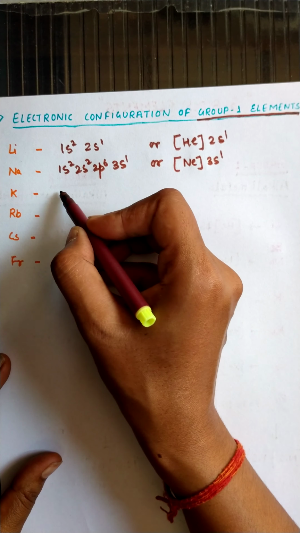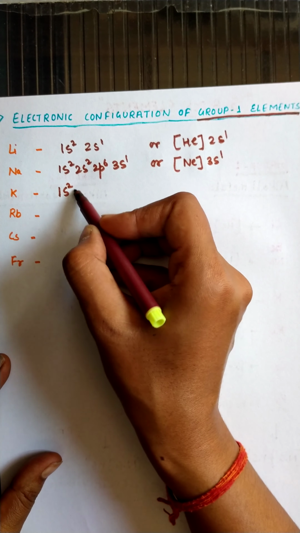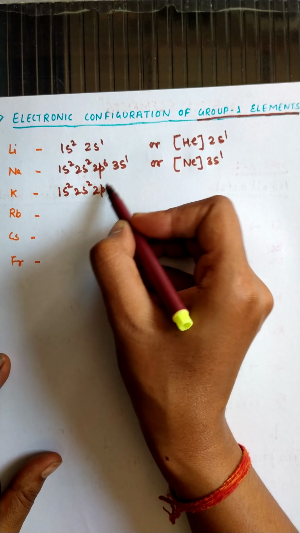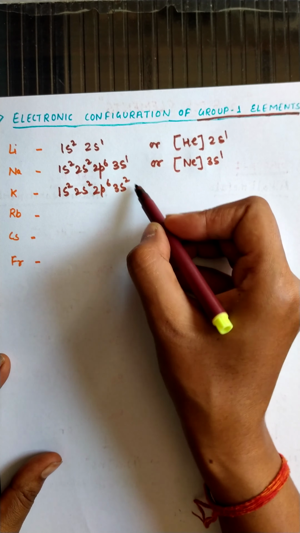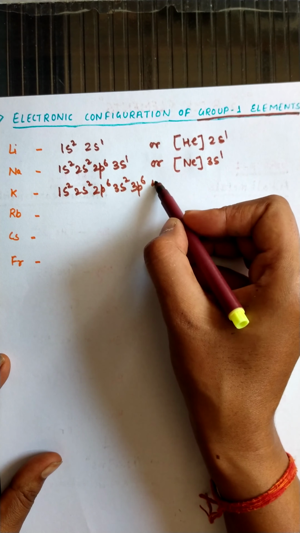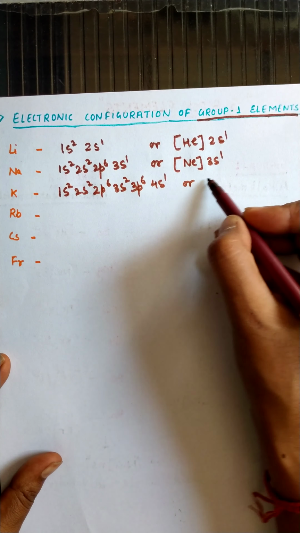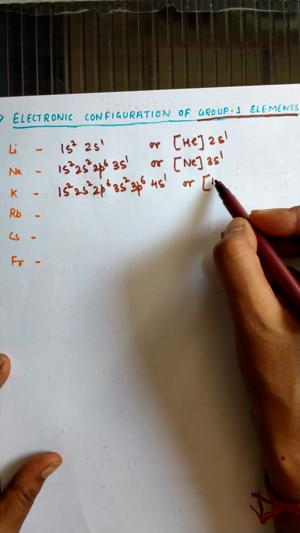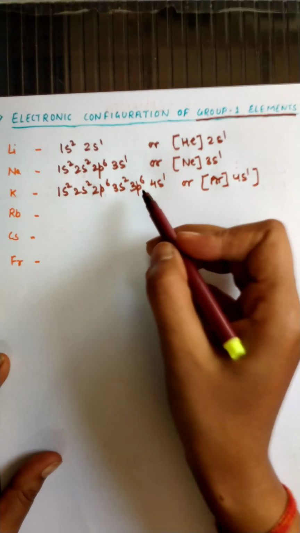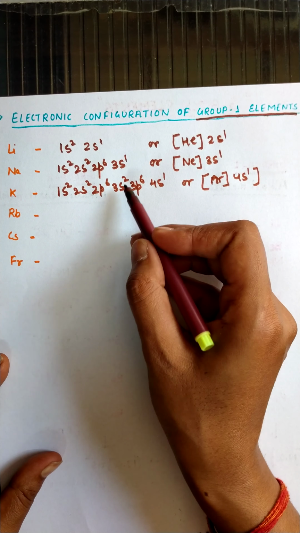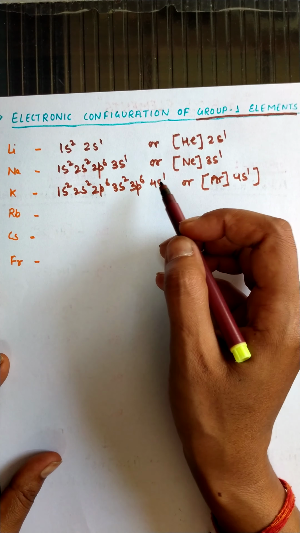Next, the electronic configuration of potassium is 1s2 2s2 2p6 3s2 3p6 4s1, or we can write it like this: argon 4s1, because up to 3p6 it represents the configuration of the noble gas.